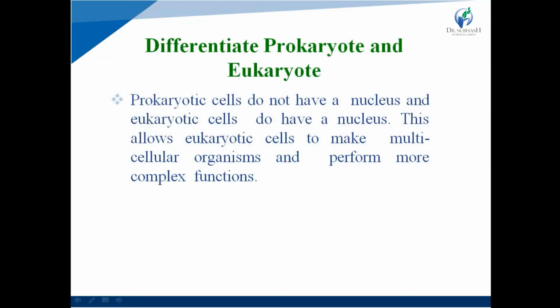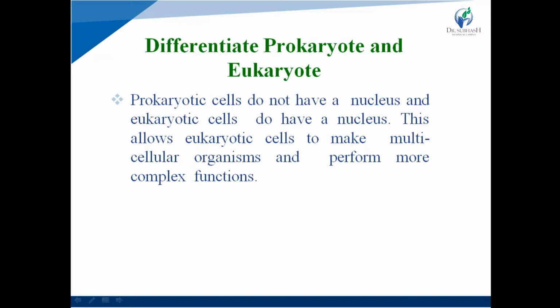Differentiate prokaryote and eukaryote cells. First, prokaryotic cells do not have a nucleus and eukaryotic cells do. This allows eukaryotic cells to make multicellular organisms and perform more complex functions.